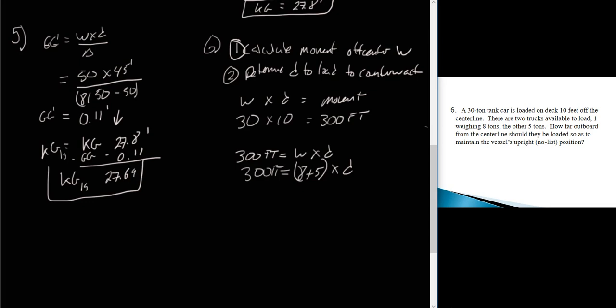What's 8 and 5? That should be 13. So I'm going to divide both sides by 13. D is going to equal 300 foot-tons divided by 8 plus 5, 13. And that means D should come out to 23.1 feet. And that's the answer to problem 6.